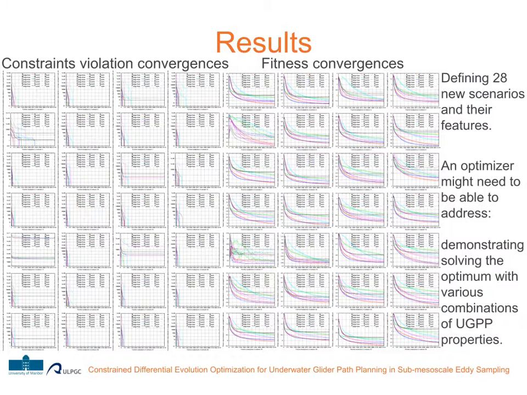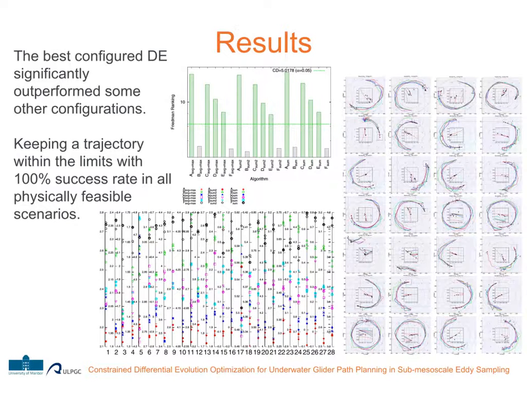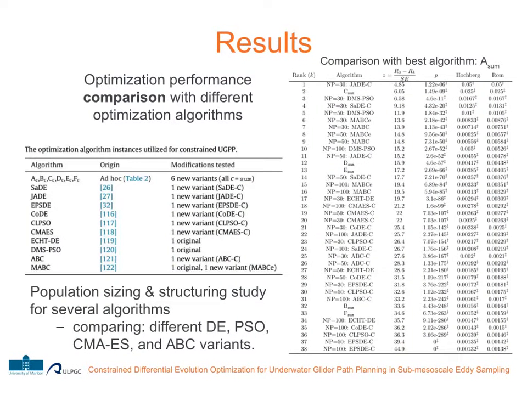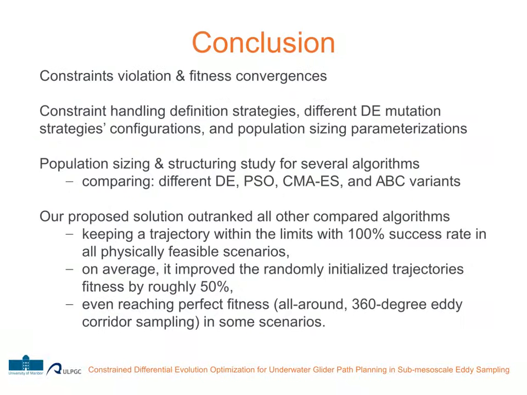We have defined 28 new scenarios with different features, and the designed approach was able to rapidly converge on nearly all scenarios, as seen in these graphs. The best configured DE significantly outperformed several others, while keeping a trajectory within the limits with 100% success rate in all physically feasible scenarios. We have also compared our algorithm with more optimizers like the different DE, PSO, CMA-ES and ABC variants, where our algorithm was seen to outperform all of these.